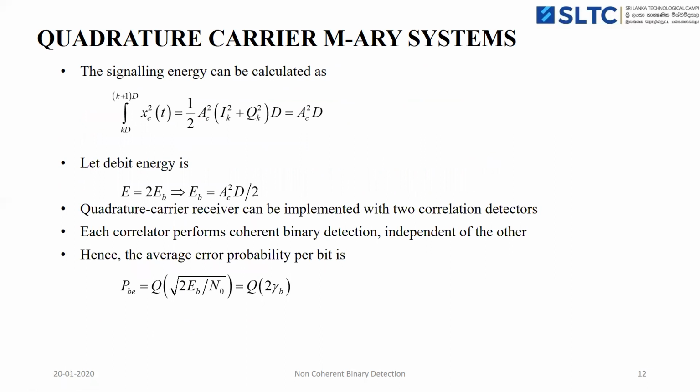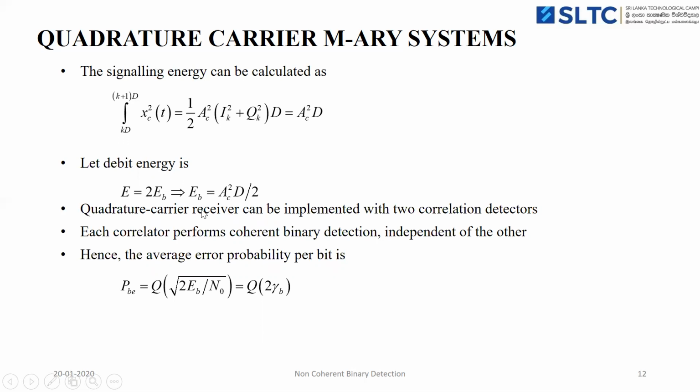Then the signal energy will be calculated by integrating the modulated signal. Finally we are getting A_c squared into D. Then the dibit energy E equal to 2 times the bit energy. So from that E_b, the bit energy, equal to A_c squared D by 2.